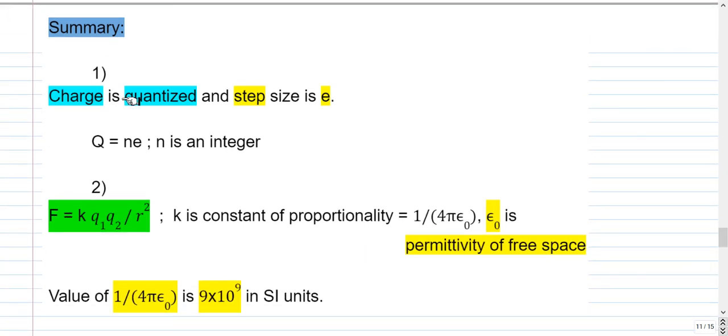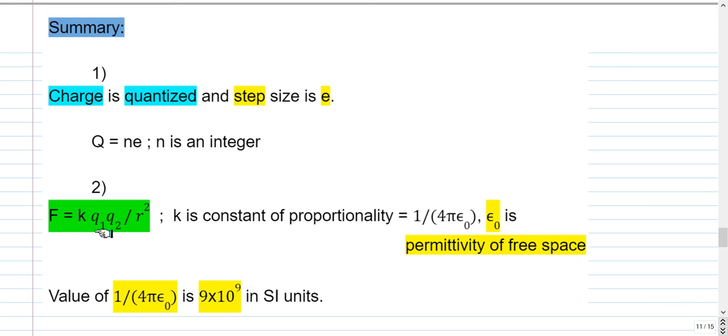To summarize, charge of a body is quantized and the step size is the electron charge e, because charging of a body is done either by adding or removing electrons. Fractions of an electron cannot be removed or added. Charge of a body Q is n into e, where n is an integer. n can be either positive or negative. If electrons are added to a body, then n is negative. If electrons are removed from a body, then n is positive.